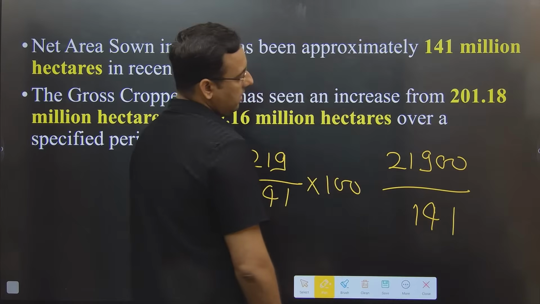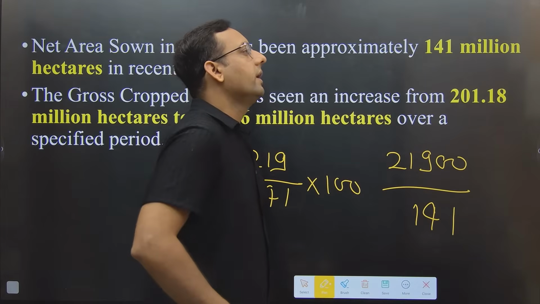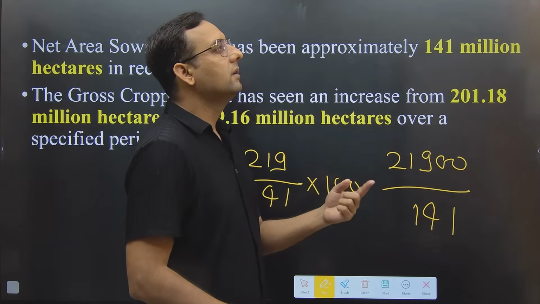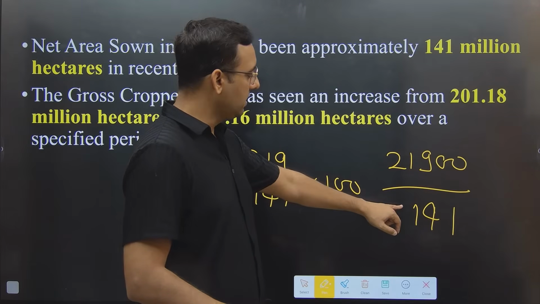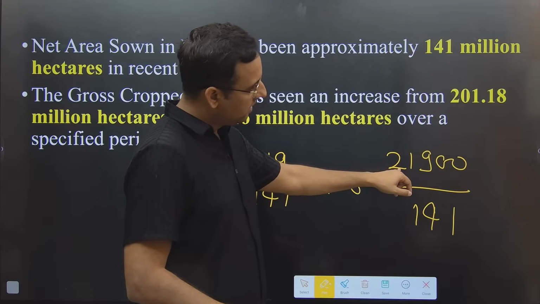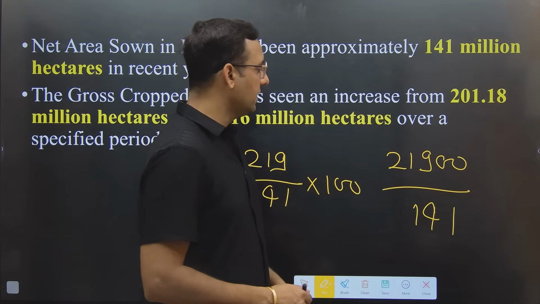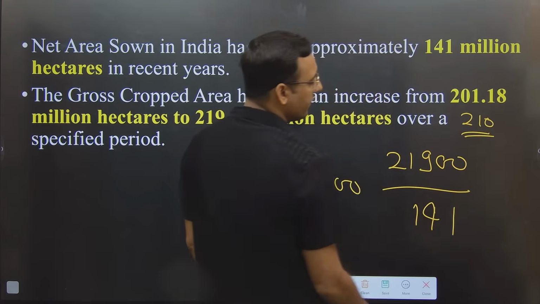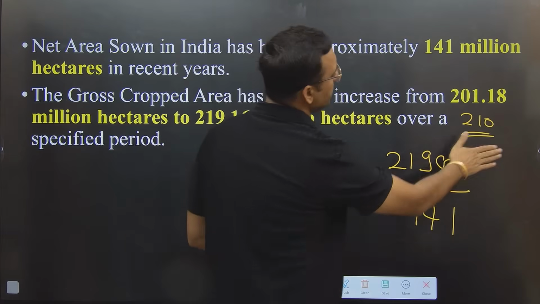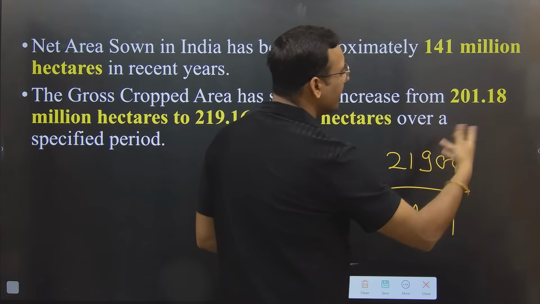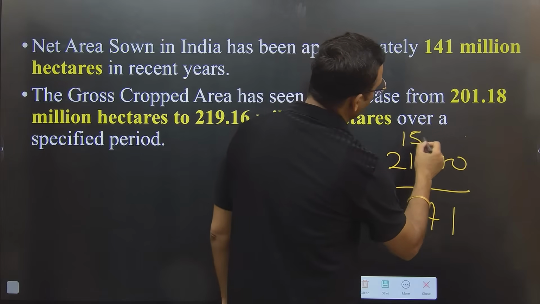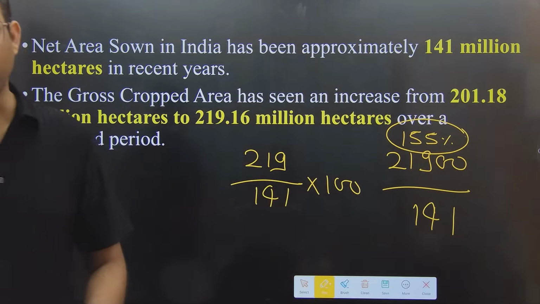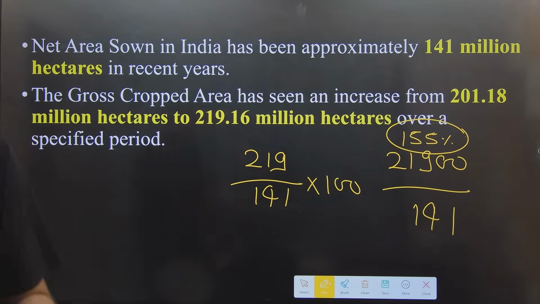141. And what is half of 141? It is 50 and 20, 70, so 210. It should be, yes, of course. So if it will be 210, so that means 150%, but it is 219, so that means it will be more than 50% extra, so it will be around, which I already told you, 155%. If you will try to calculate, it will come around this only.